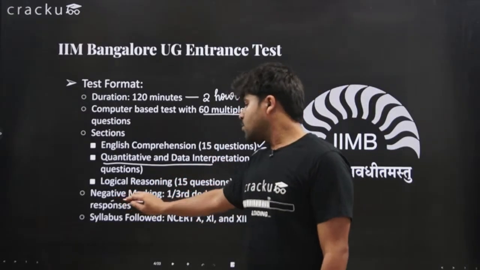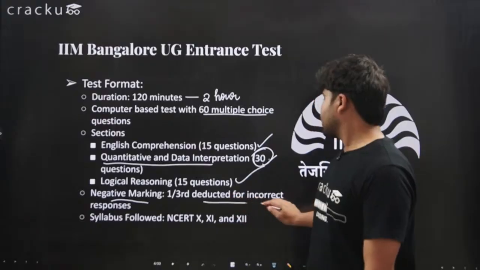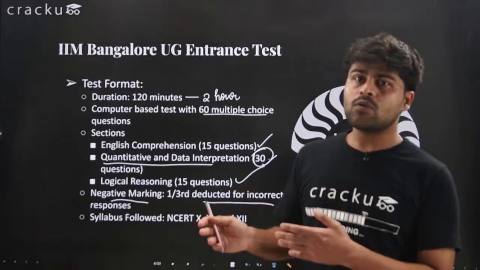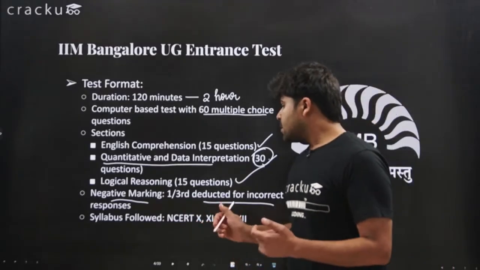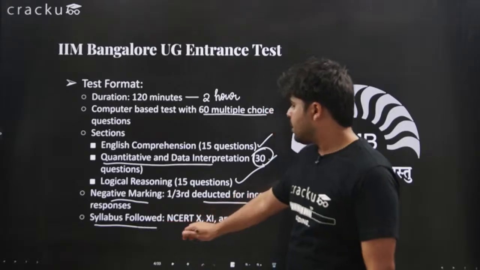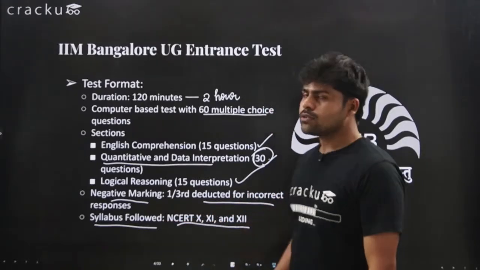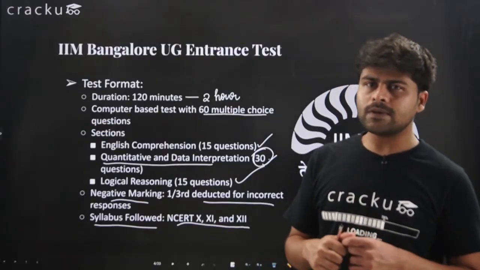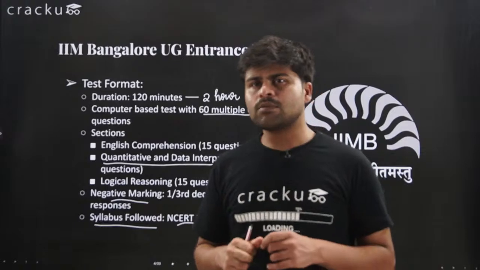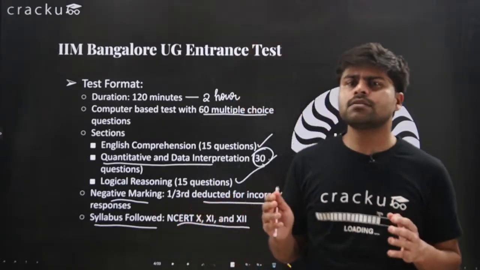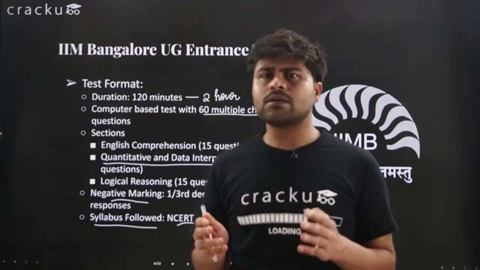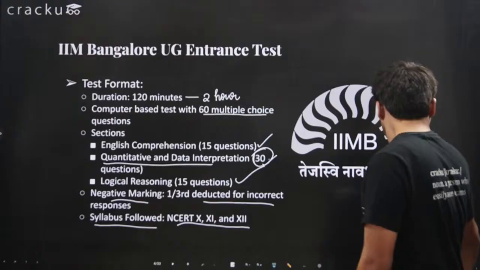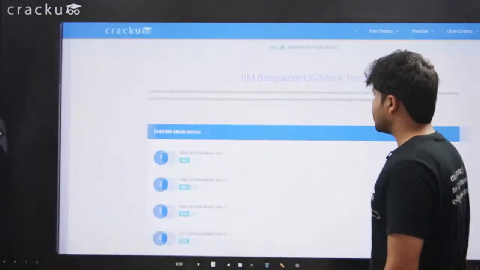There's also negative marking: 1/3 is deducted for incorrect responses. So you will get 1 mark for correct responses, and 1/3 mark is deducted for incorrect responses. And lastly, the syllabus followed is NCERT 10th, 11th, and 12th. So it is very likely going to be slightly advanced math. There might be calculus involved. But today we will be doing some moderate to hard concepts and questions, not very easy either, on the topic of quadratic equations, which brings us to this.